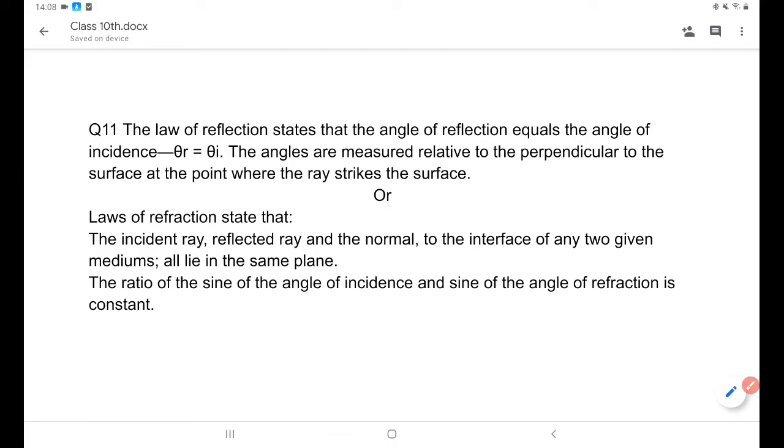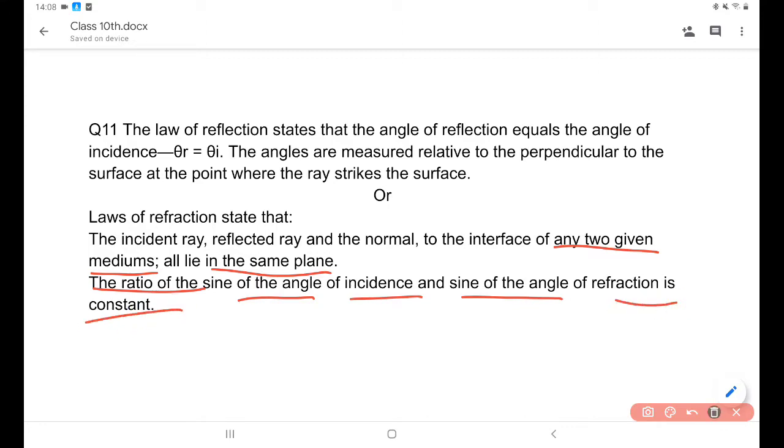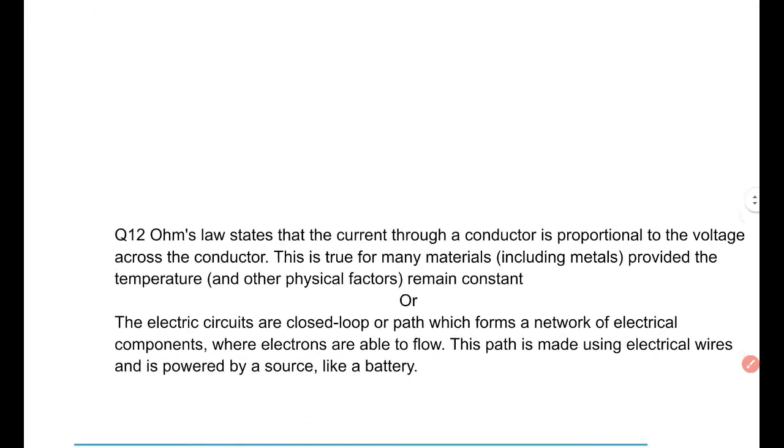Next, the law of refraction states that the incident ray, the refracted ray and the normal at the interface of any two given media lie in the same plane, and the ratio of the sine of the angle of incidence and the sine of the angle of refraction is constant. Both the angles will be constant. Next question is question number 12.